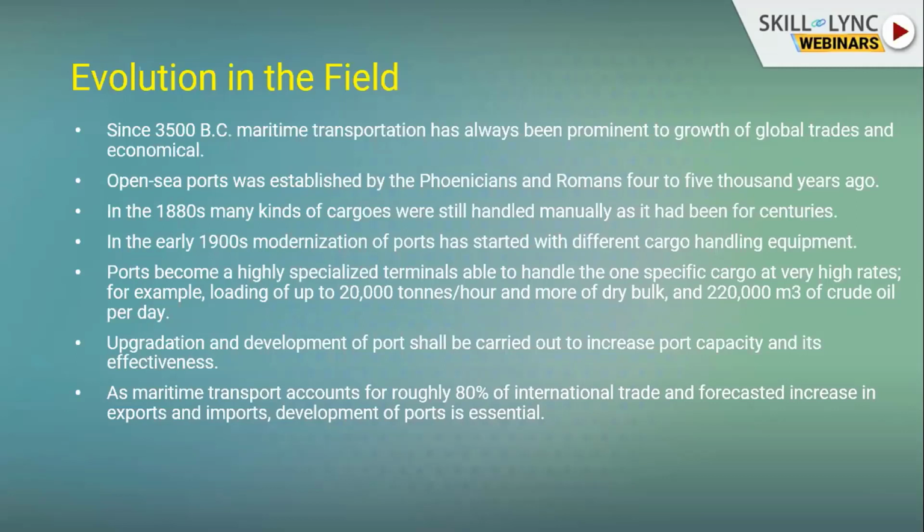At that time, many cargo handling equipments were invented to handle the cargoes, so manpower was reduced. Also, ports became highly specialized terminals, handling a specific cargo at a very high rate. For example, you can handle 20,000 tons per hour for dry bulk cargo. In the case of crude oil, we can import or export 2,20,000.